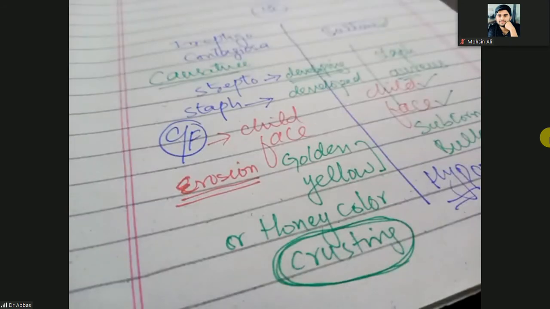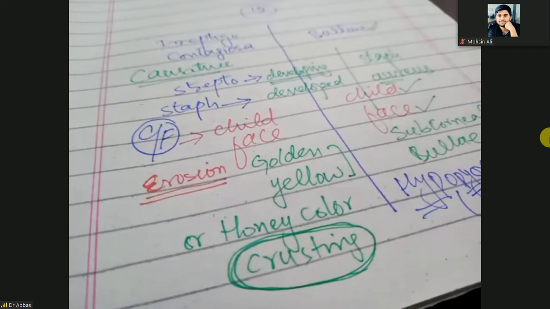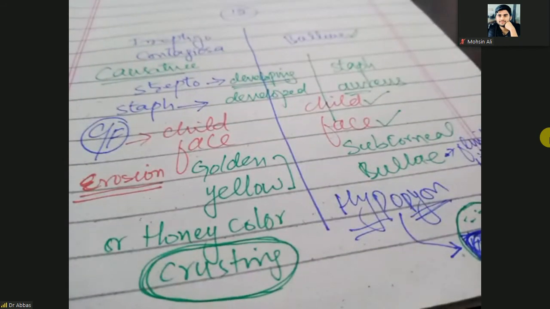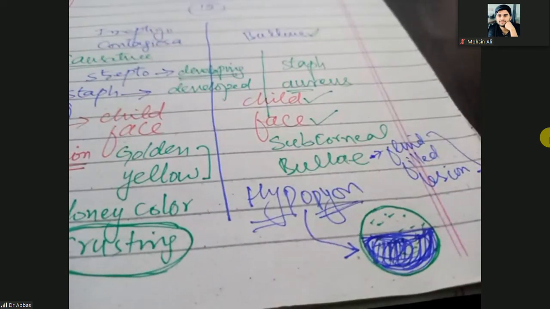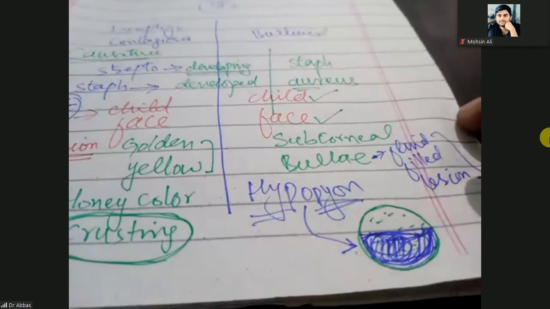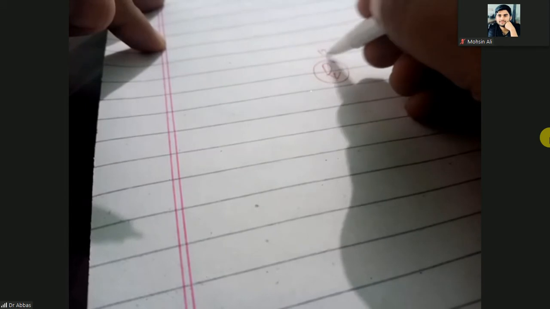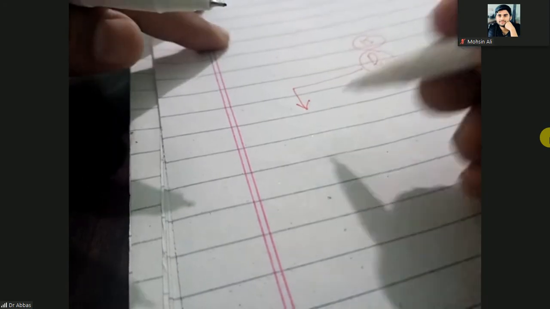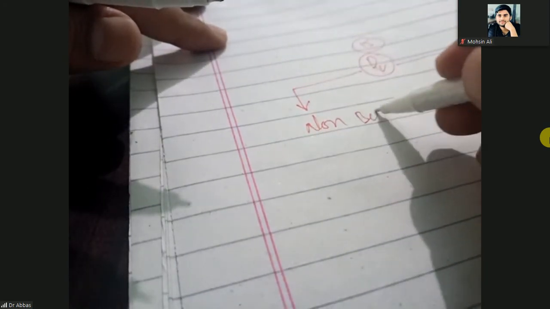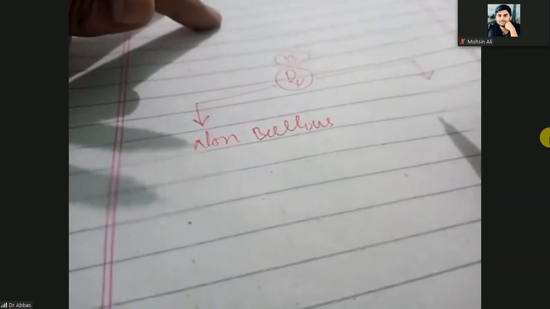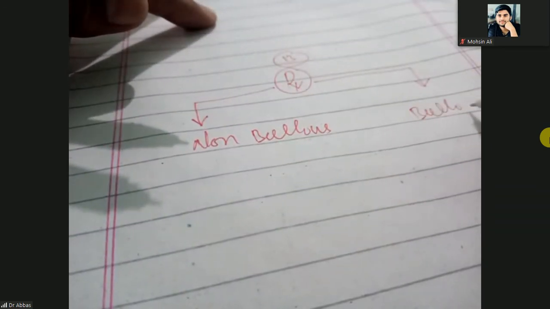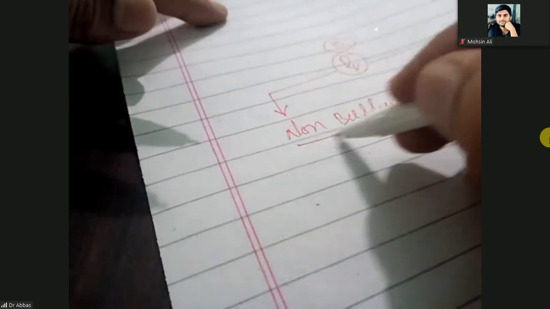I will also discuss some cases and show you the images. The lower half of the bulla has the hypopion. Clear? So, what is the treatment? Here is the treatment for the non-bullous impetigo and the treatment for the bullous impetigo. Both are bacterial infections.